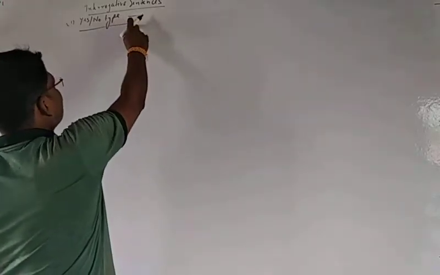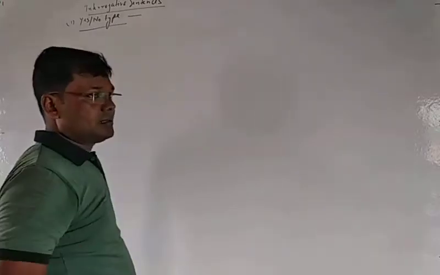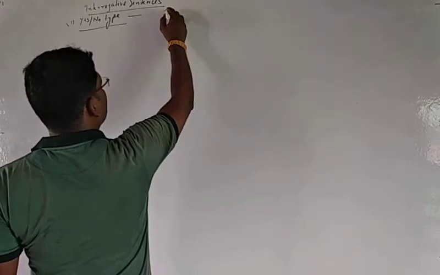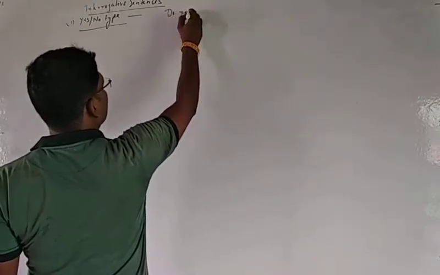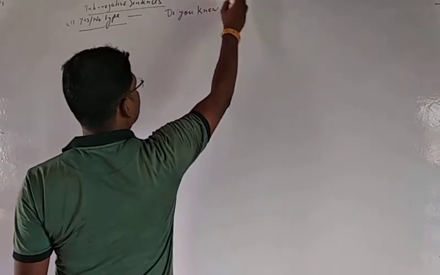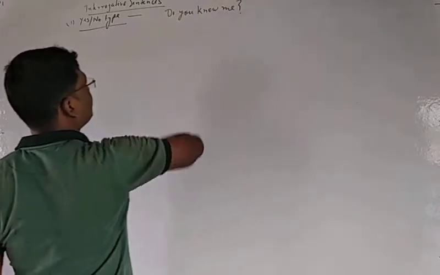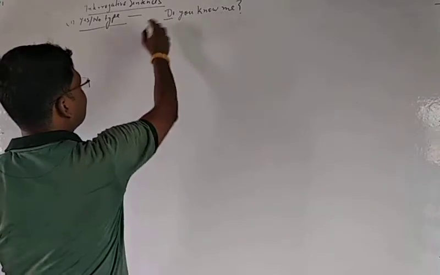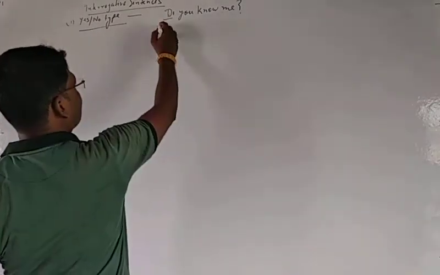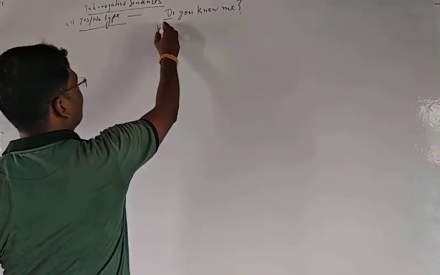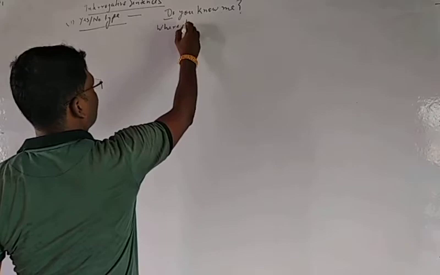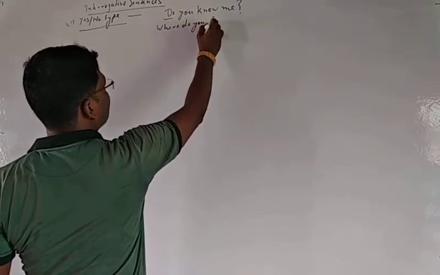Interrogative first starts with helping words. See example: Do you know me? This is interrogative first because it starts with helping words. And, Where do you live?